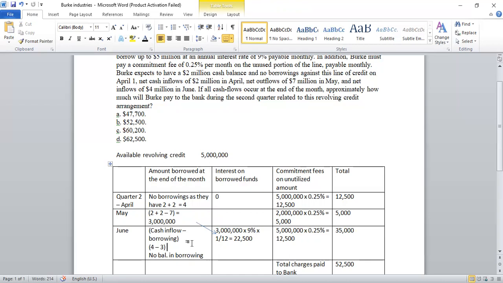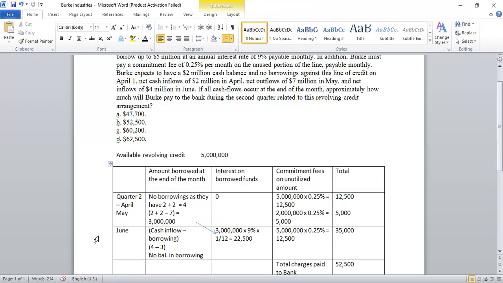If the amount is settled, then again that situation arises that they have an unutilized credit facility of 5 million. If there is an unutilized credit facility, they will have to pay a commitment fee of 0.25% on that. So 0.25% on 5 million comes out to be 12,500.